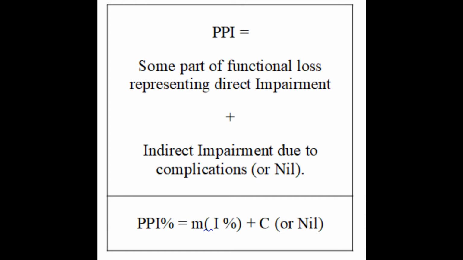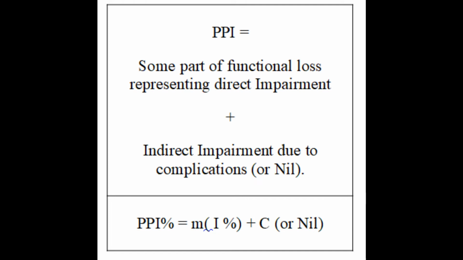The new mathematical formula looks something like this. PPI is equal to M into I percentage plus C or nil. Or nil means if there are no complications you can't take C. To use this formula for legal purpose, we have to know the ratios and the quantities. It should be same as given in the Gazette.